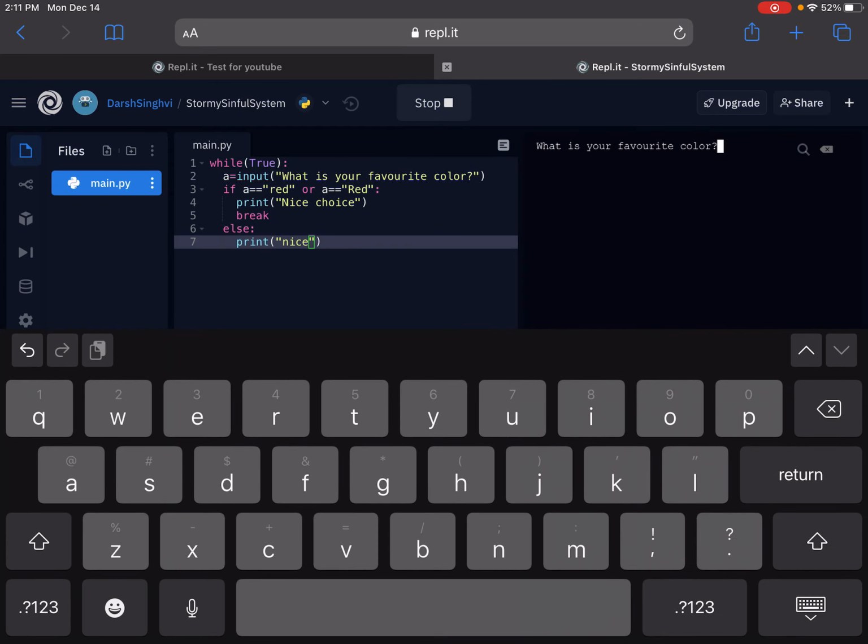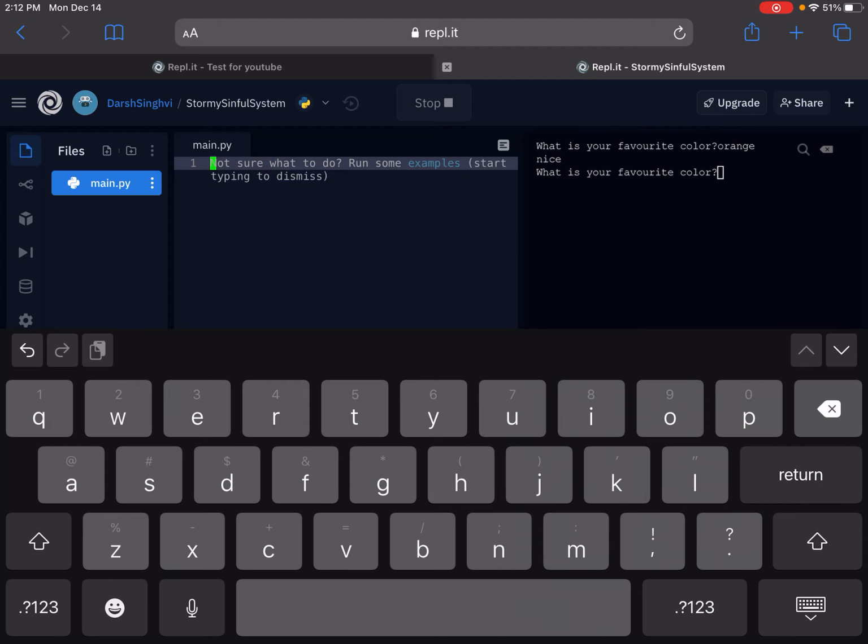Okay, so if I do red, then it'll stop. But if I do orange, then it'll print nice and keep on going unless we add a break here. Okay, so that's pretty much all the basics I have for you guys.